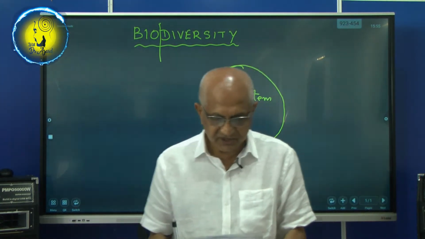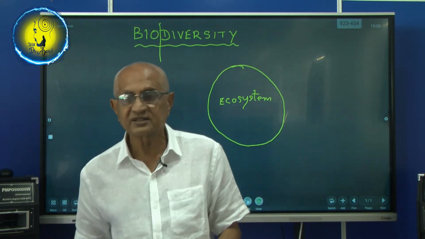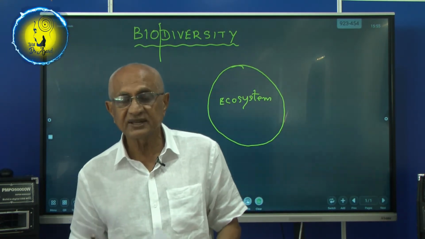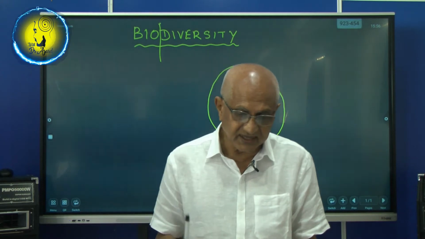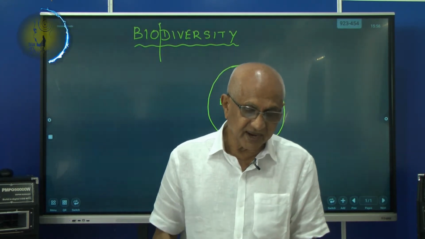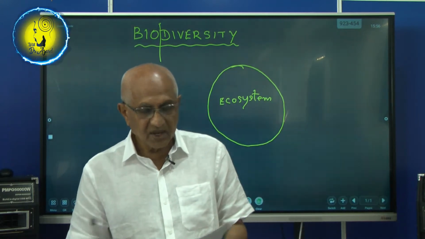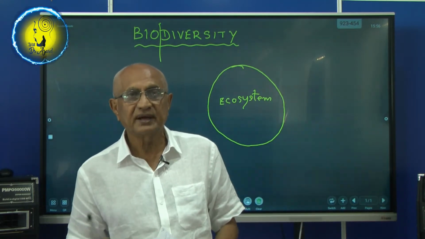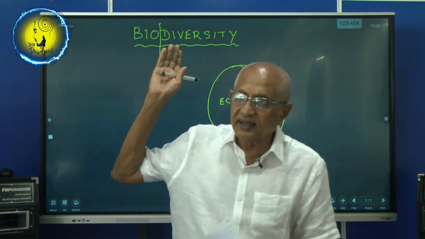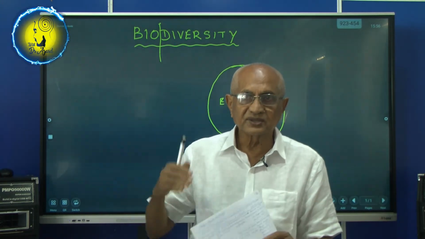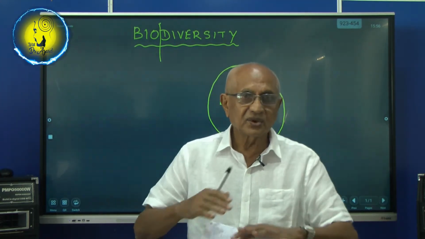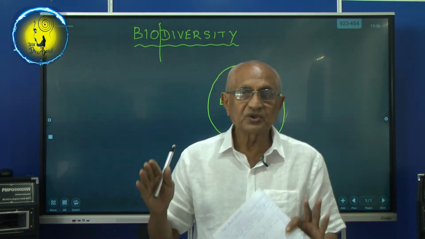Now we say ecosystem is a self-supporting system, interacting with each other and with the physical environment. Ecosystem can be small like a pond, or large as a mangrove. Where do you find mangroves? In Alakanda. That other side of the canal, you get a vegetation which we call mangrove.